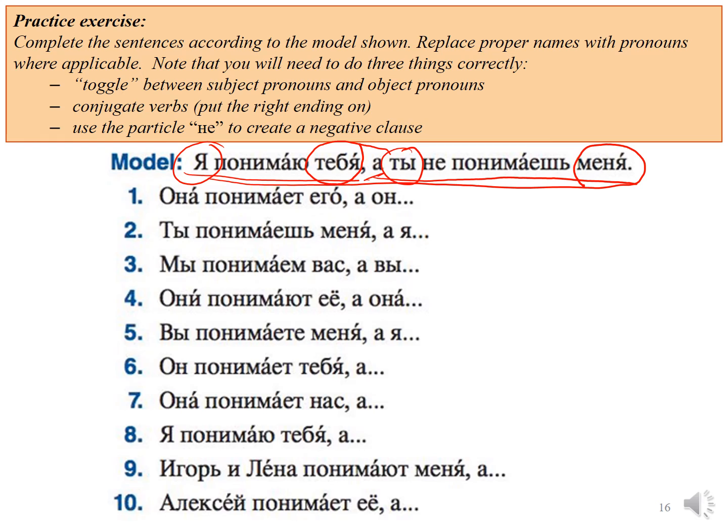Finally, you have to remember to use the particle не to make one half of the sentence negative. So for number 1, она понимает его, she understands him. А он, but he does not understand her. Go through the exercise and just practice doing all three of these things: using subject and object pronouns, conjugating the verb понимать, and using the particle не to create negative clauses where appropriate. You can pause the video while you do that.